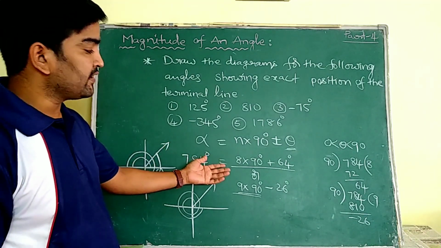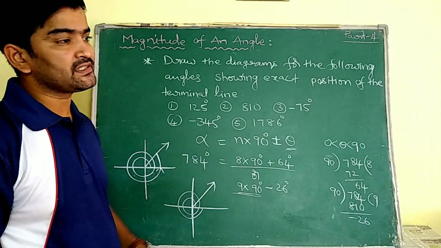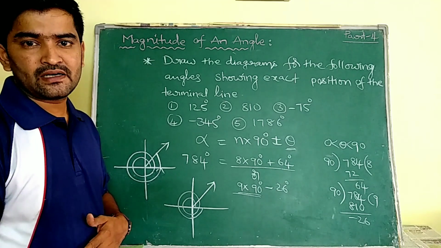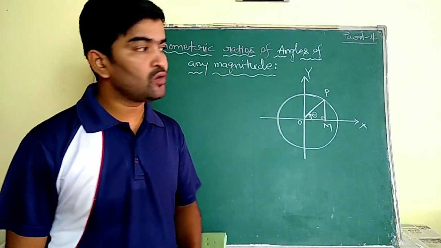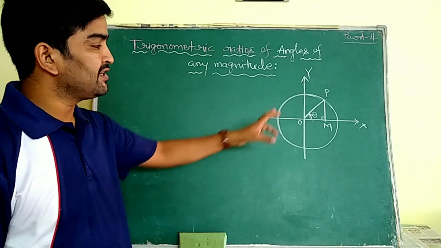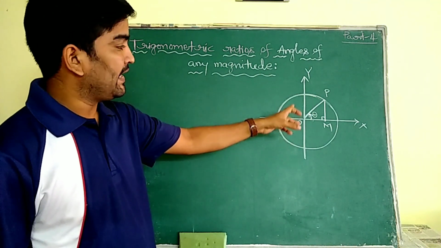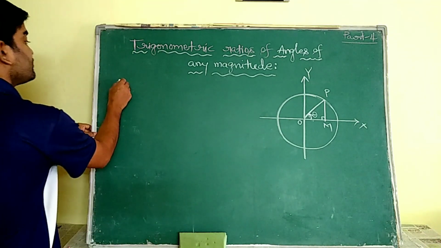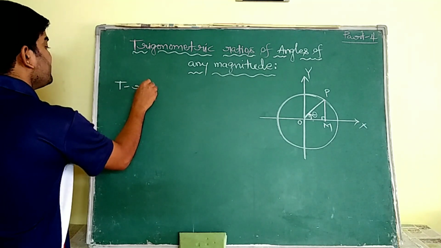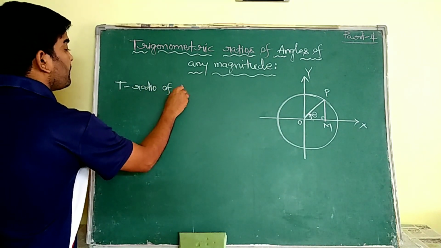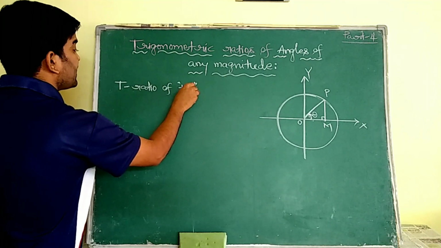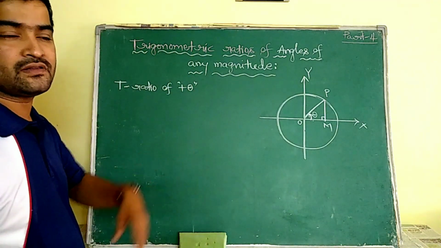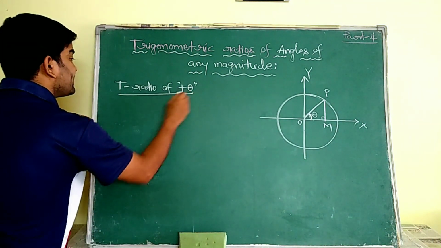See, converting it into n into 90 plus or minus theta is helpful to us. Why? Because in the further discussions I am going to use this. See ma, now we are going to write the trigonometric ratios for this unit circle and specifically for the triangle POM. Trigonometric ratios of positive theta magnitude. For positive theta I am going to write. Why? Because here, this angle is measured counterclockwise, no? That is positive theta.